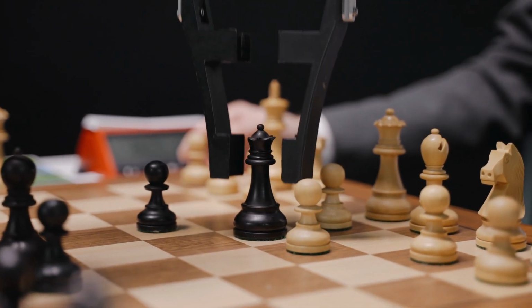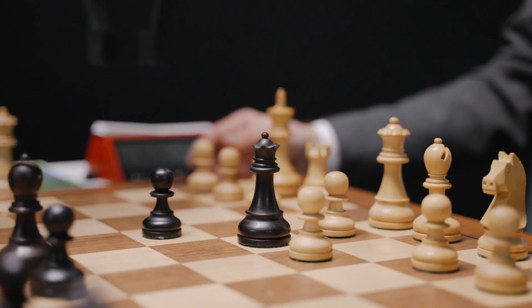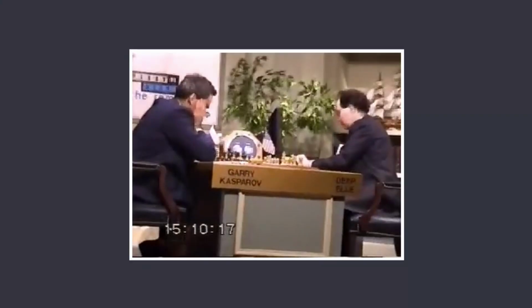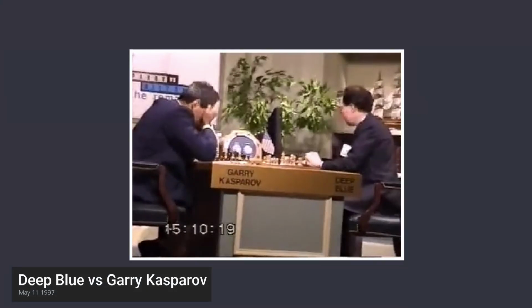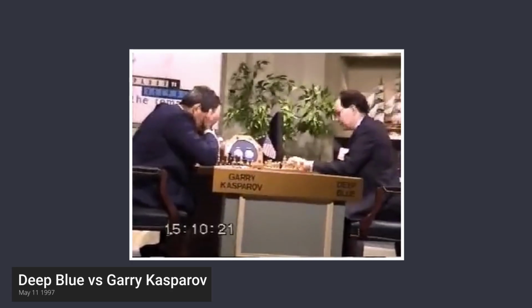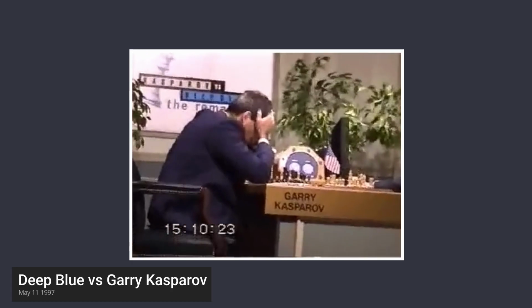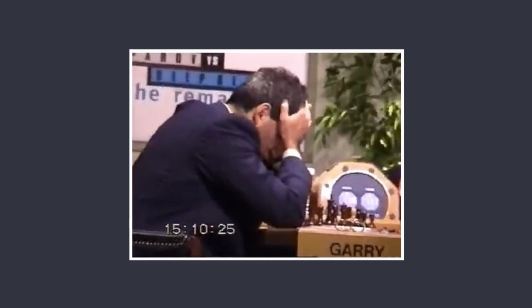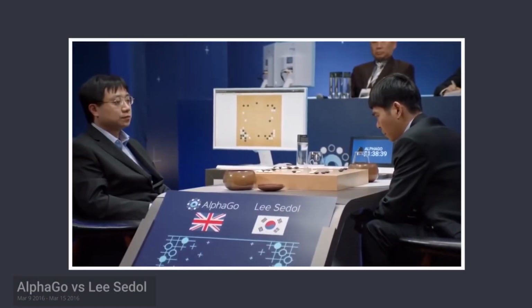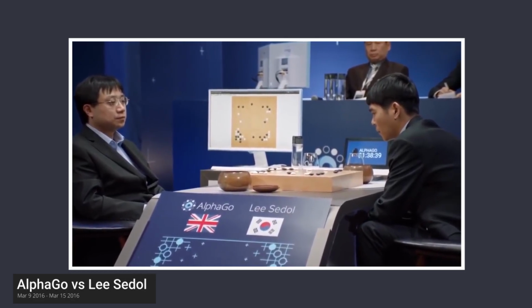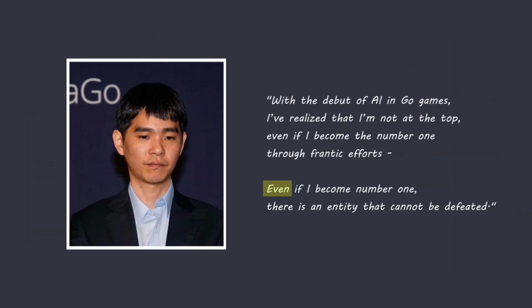A major milestone for chess computers occurred in May 1997, when Deep Blue, a chess computer, defeated Garry Kasparov, who was widely regarded as the best chess player in the world and had previously defeated an earlier version of Deep Blue in 1996. Lee Sedol, one of the strongest Go players of his time, announced his retirement from professional play in November 2019, stating that, "Even if I become number one, there is an entity that cannot be defeated."